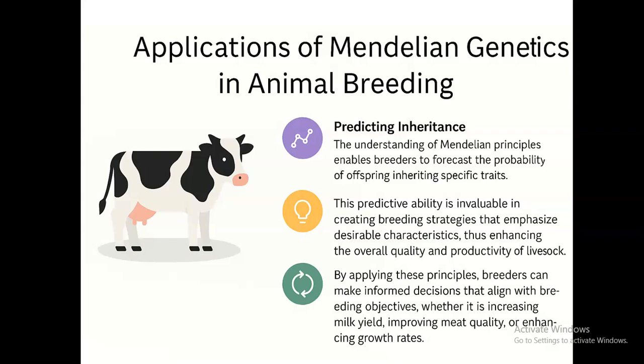So we can predict that the offspring that will be coming out of breeding these two different breeds of goats will be an animal that has capability of withstanding heat stress. So this predictive ability is very important in curating breeding strategy that emphasizes desirable characteristics within a given herd or